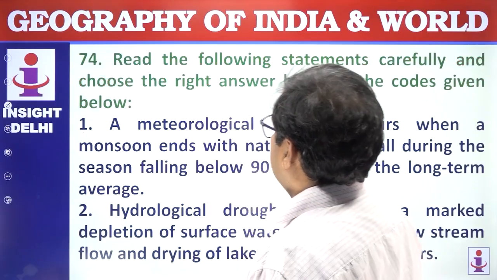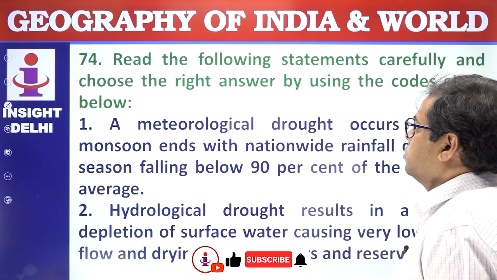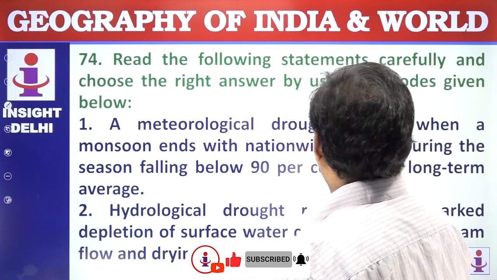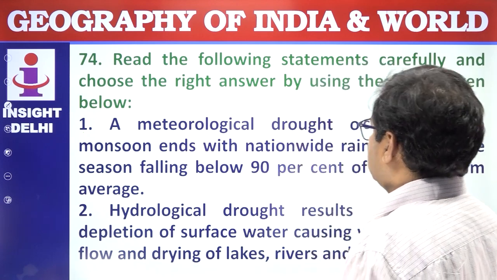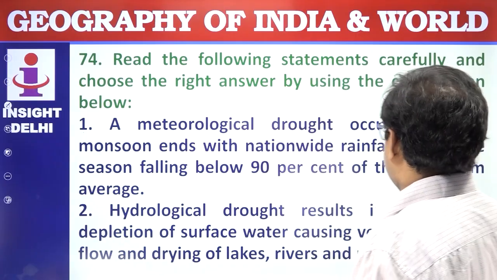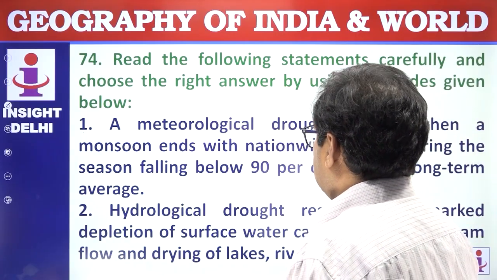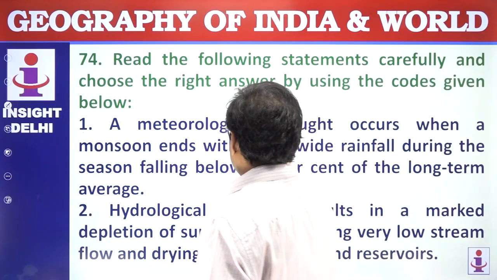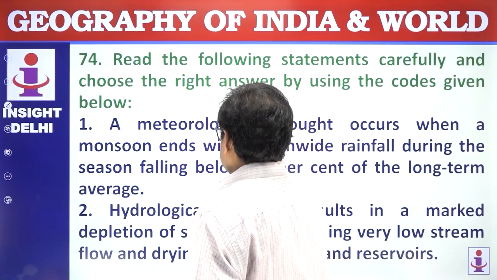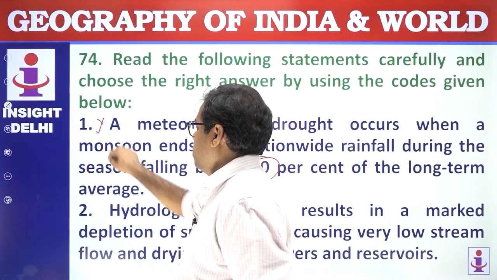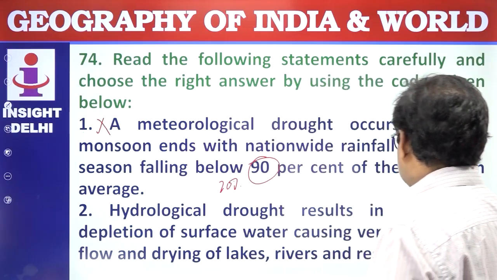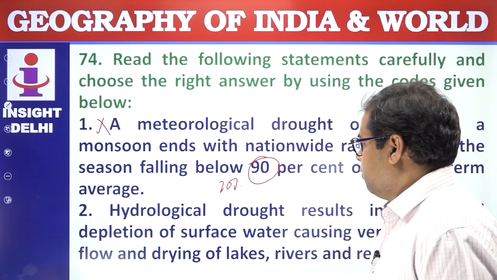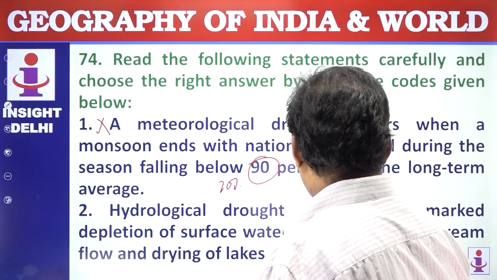Next question. Read the following statements carefully and choose the correct answer using the code given below. Meteorological drought occurs when a monsoon ends with nationwide rainfall during the season falling below 90% of the long-term average. So this is not right, it is about 70%, not 90%. So this statement is wrong.